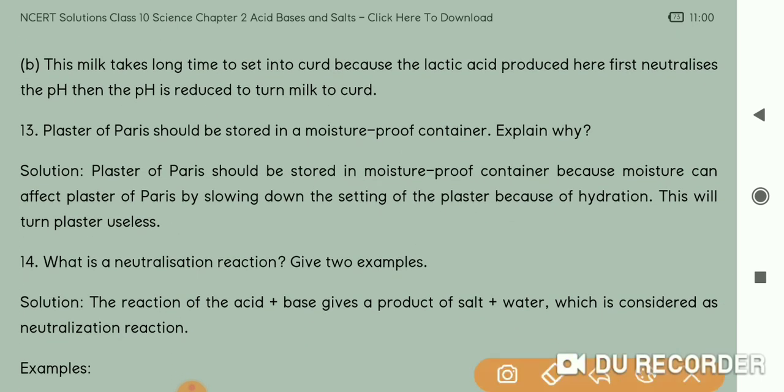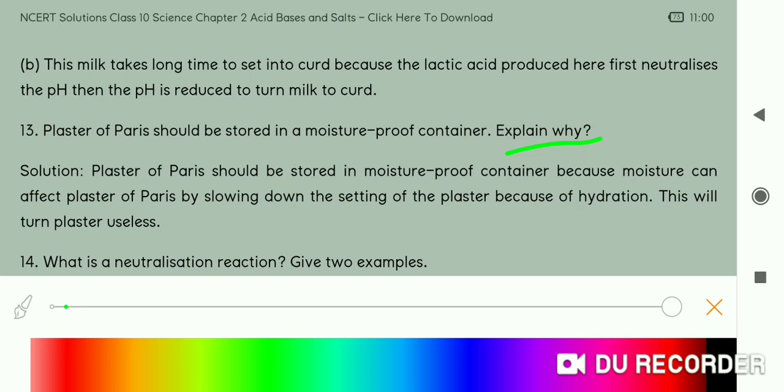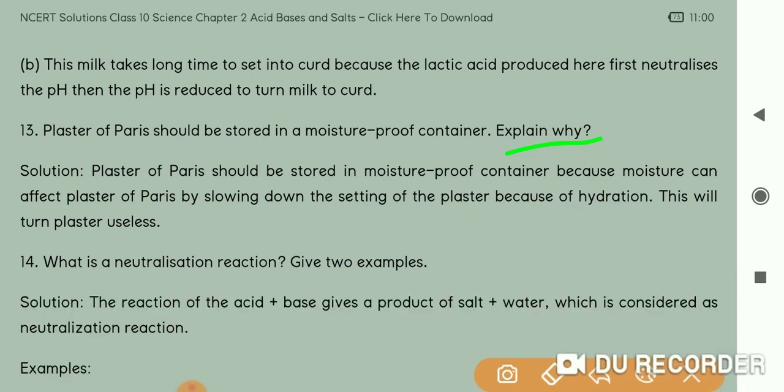Now let us go to the next point, that is the 13th question: plaster of Paris should be stored in a moisture-proof container. Explain why. Plaster of Paris को moisture-proof container में रखना है, क्यों? Now see, when we do POP at home, this plaster of Paris is brought home from the market, and it is suggested that you keep it in a cool and dry place.